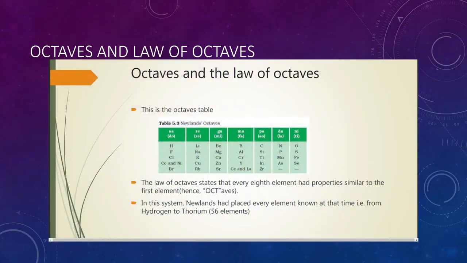The law of Newlands is famously known as the law of octaves, as he arranged the elements in groups of 8 in increasing order of atomic masses, and he found that the first element and the 8th element have similar properties. So in this system, Newlands placed every known element at that time, from hydrogen to thorium.